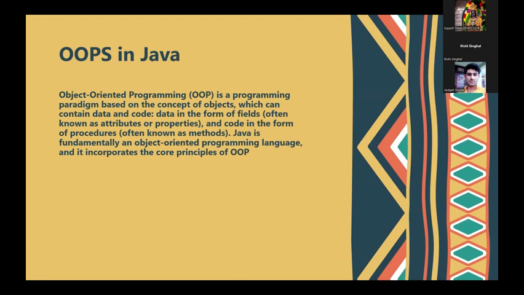As I mentioned in the introductory part, one of the key reasons why Java is very popular nowadays is the use of object-oriented programming, because it helps a user a lot during application development or programming. That is why this concept is followed in programming languages like Java, because it is very useful for an individual.